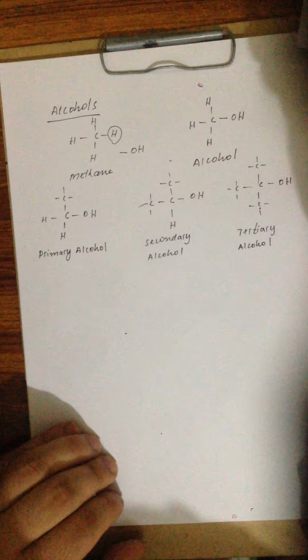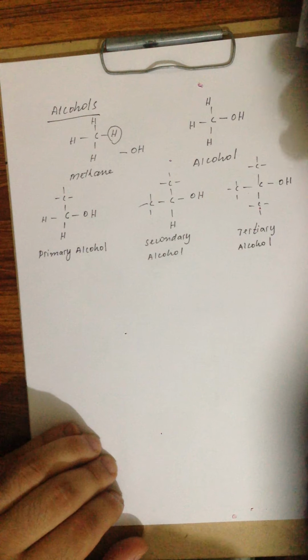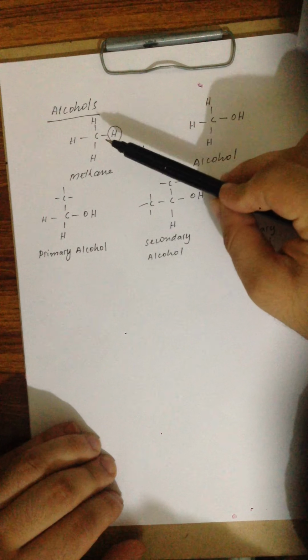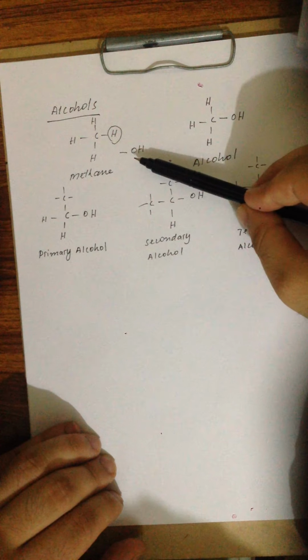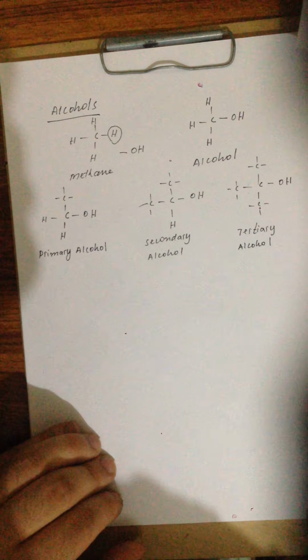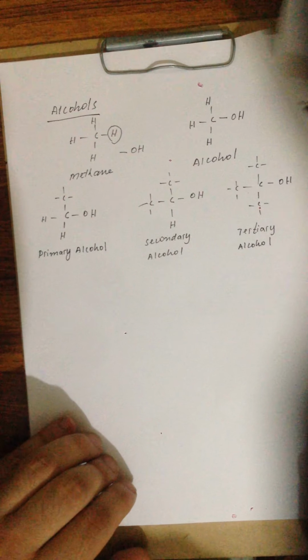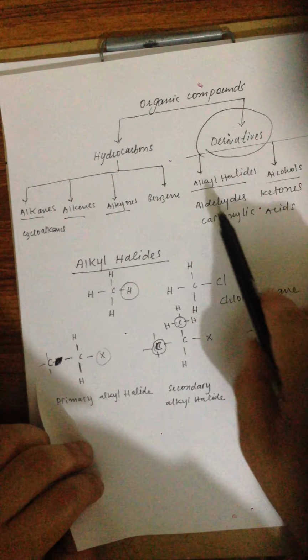So these are the derivatives of hydrocarbons. They can be obtained from hydrocarbons by replacing one of the hydrogen atoms with any other atom or a group of atoms. So we can get a whole variety of compounds.